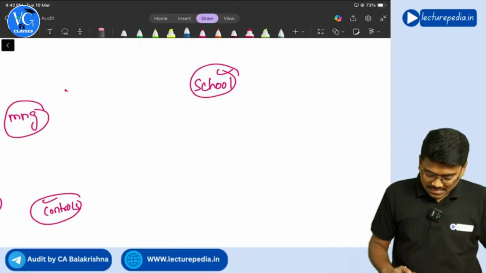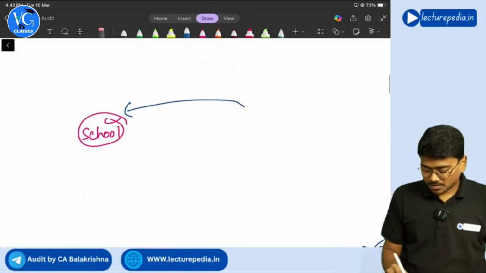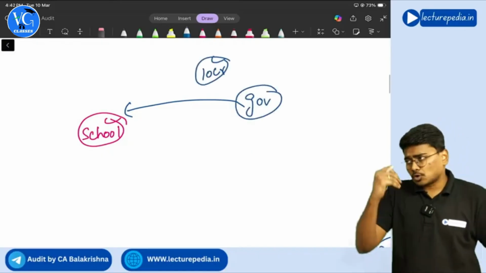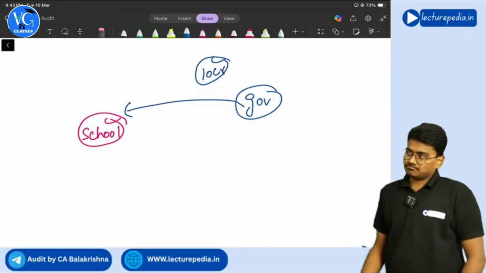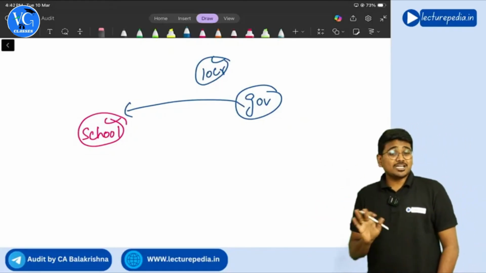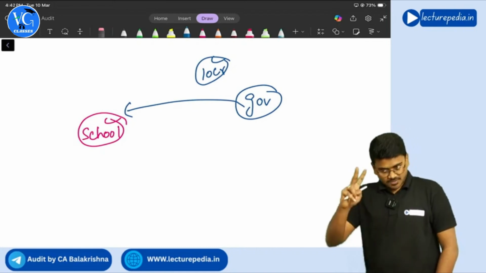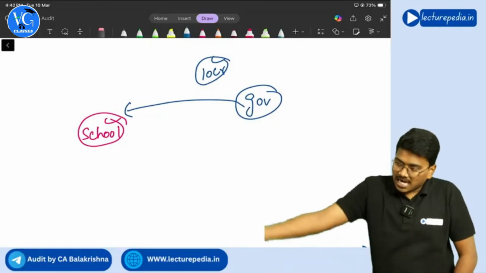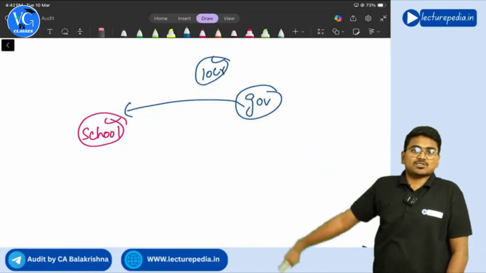The government has given a grant to this school. The government said, we are granting 10 crore rupees to you. The school said, okay, give me 10 crore rupees. The government said, no, we will not give 10 crore rupees immediately. First we will give you 2 crore rupees. You spend that, then come again and we will give the balance amount.